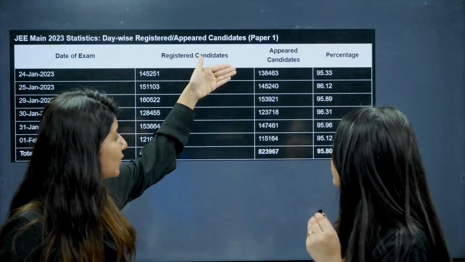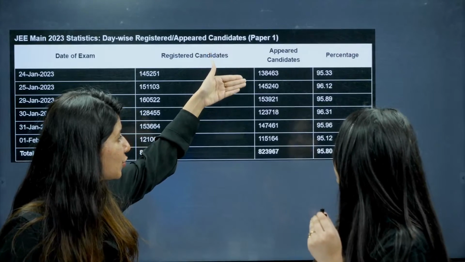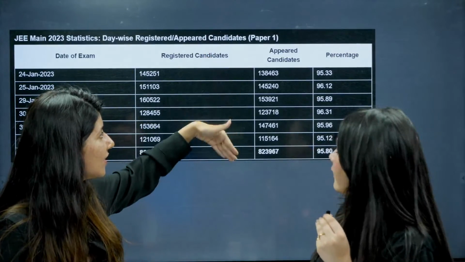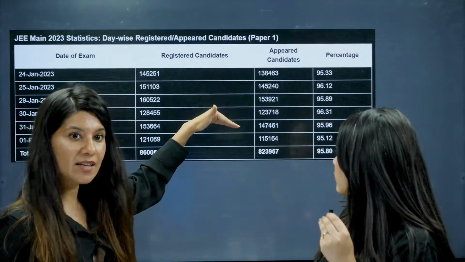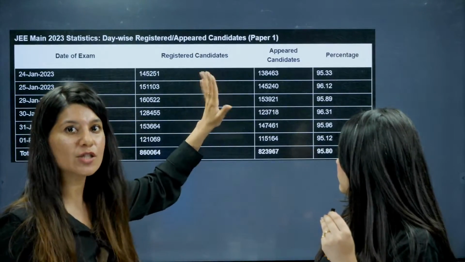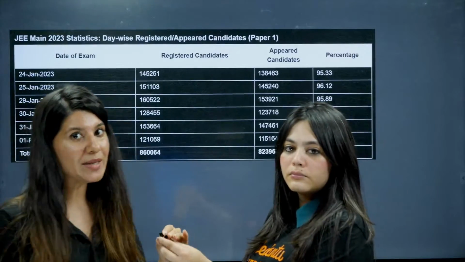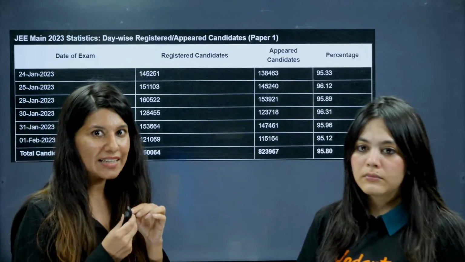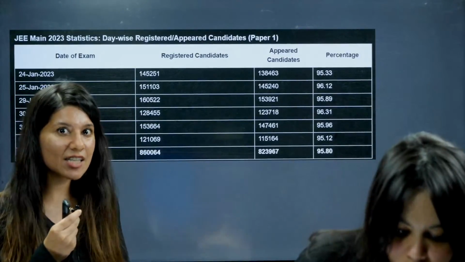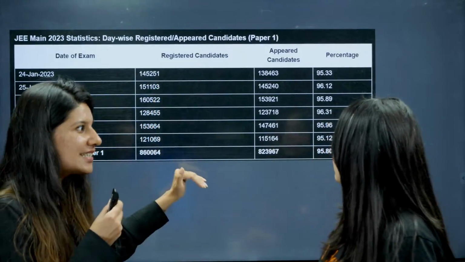And ma'am, I'm able to see that the distribution is absolutely even, right? The range is around 12,000, 13,000 students. So in the 2023 data, I am super duper impressed with this data. And because of the discrepancy now, I am able to notice this data.